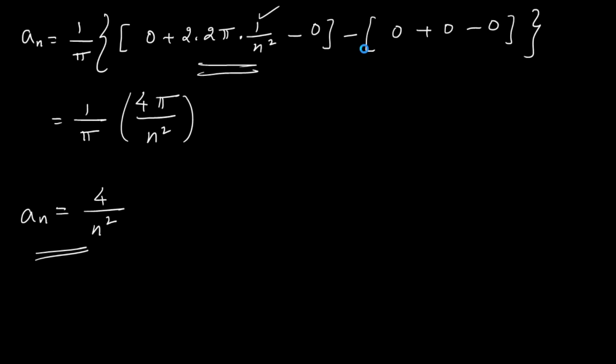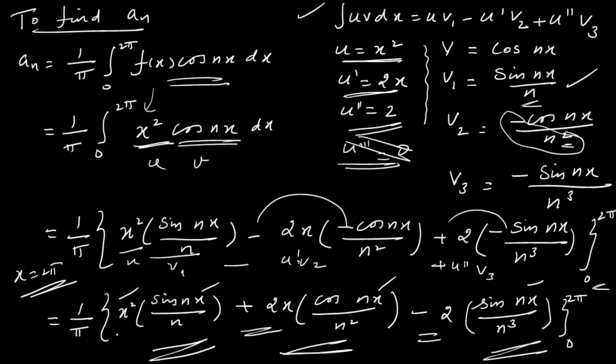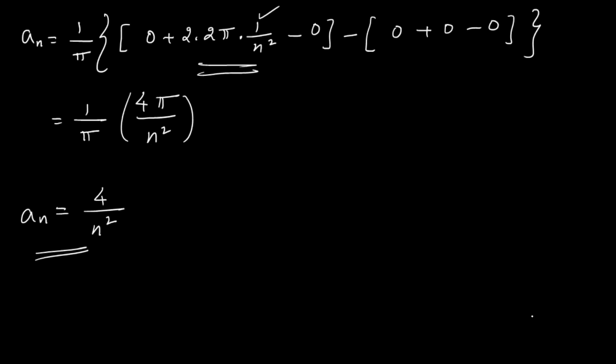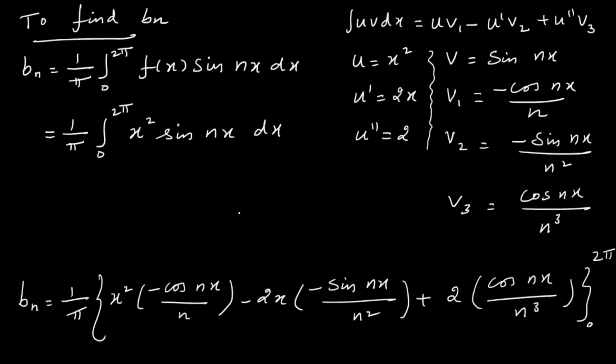Coming to the lower limit, if you replace x by 0, this term 0 and this term, because sin 0 value 0 and also x square means 0 square 0. Second term, if you replace x by 0, this term 0, sin 0 value 0. So you don't have any other terms. So simplifying this, you get the value of an as 4 divided by n square.